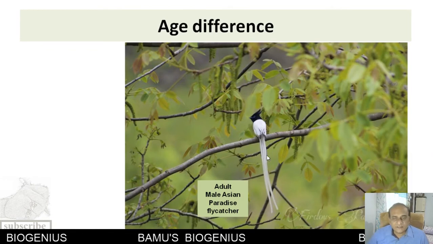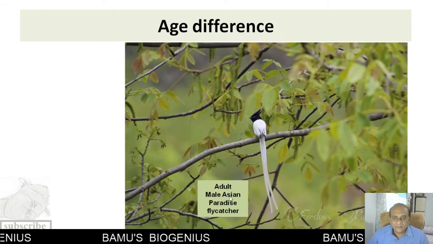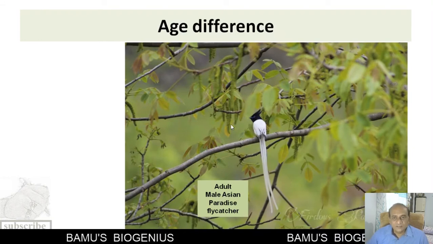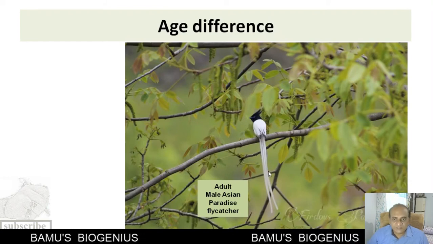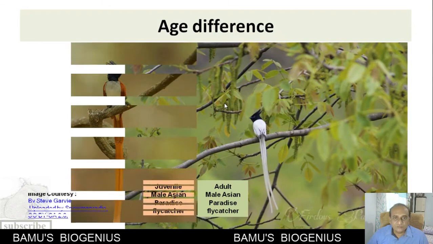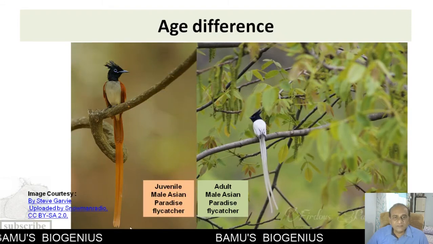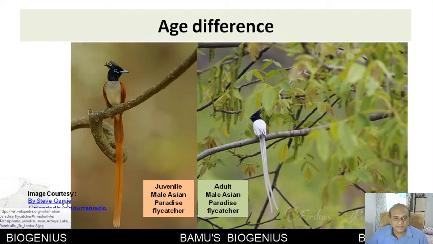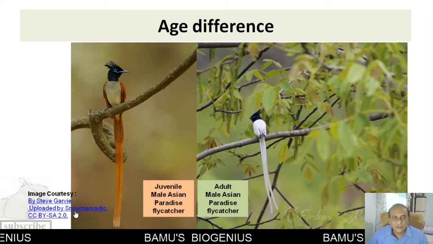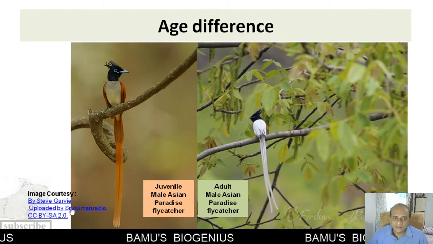Then another example of age difference is this one, the adult male Asian paradise flycatcher. You can see this in India also. This is a male with this plumage. Now see the juvenile male Asian paradise flycatcher. It shows a different plumage than the adult one.